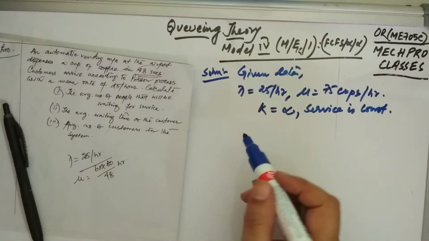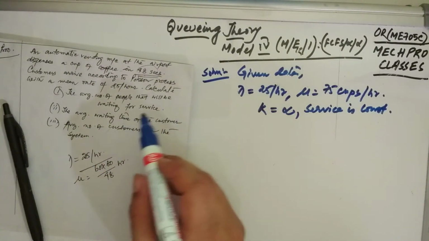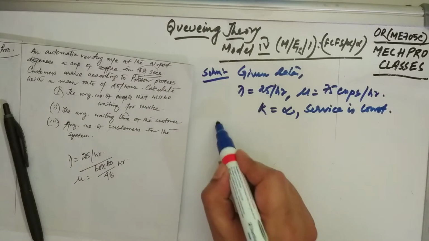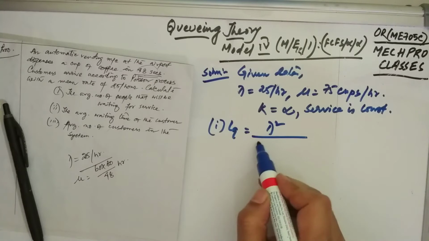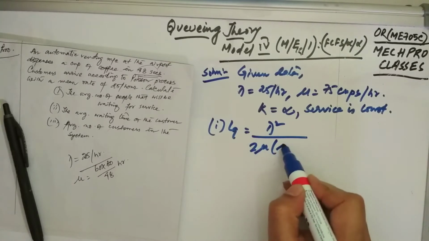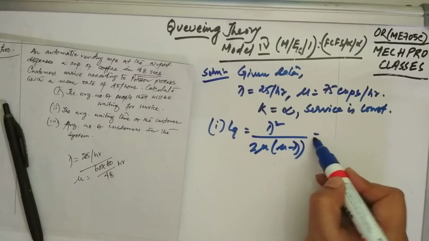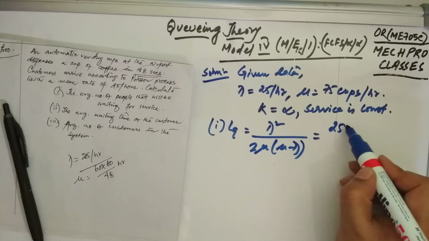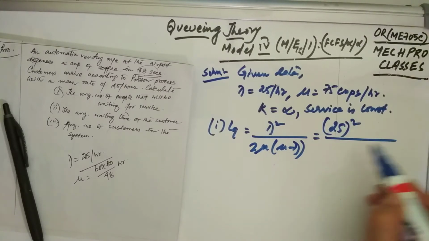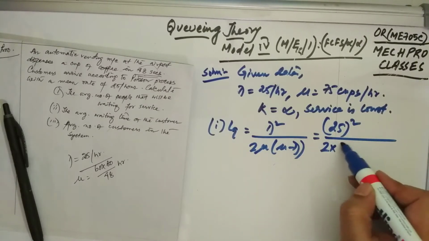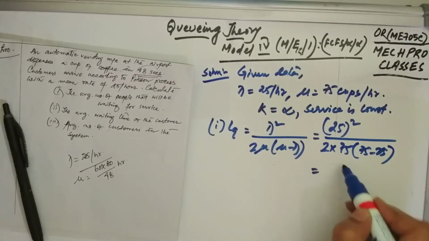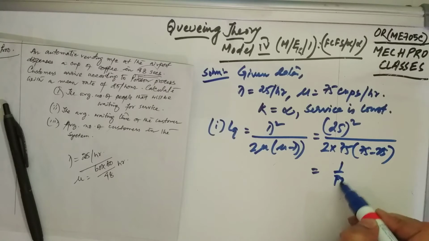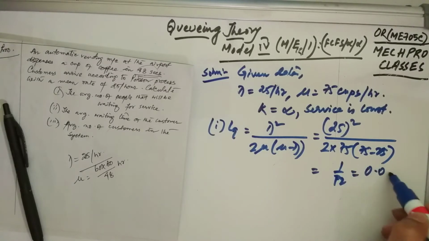Let us calculate the first one, the average number of people waiting in the queue, LQ. The formula is simple. You just put in the values: 25 square by 2 into 75 into 75 minus 25 gives you 1 by 12, that is 0.0833.